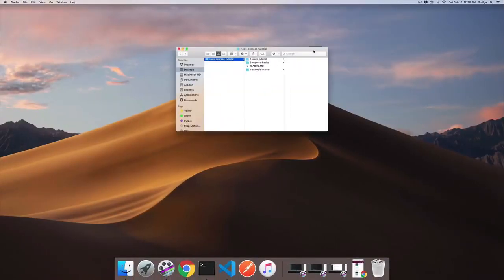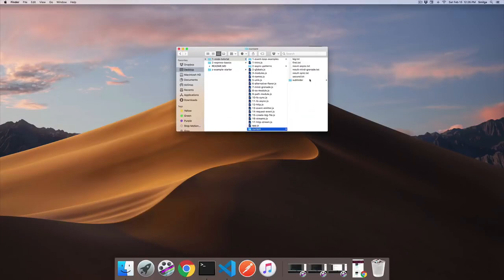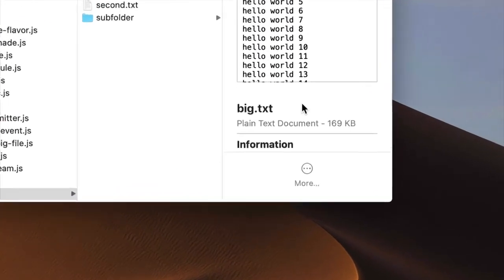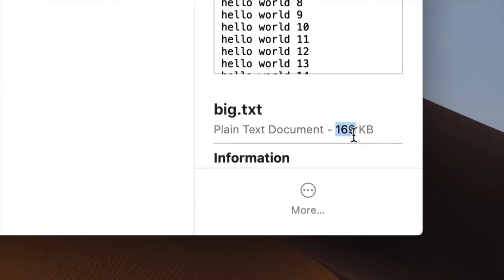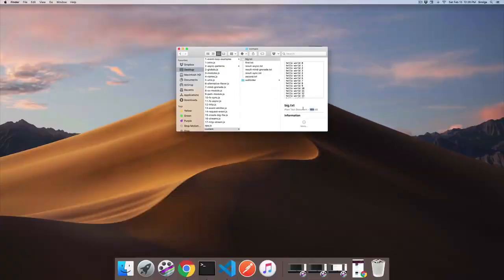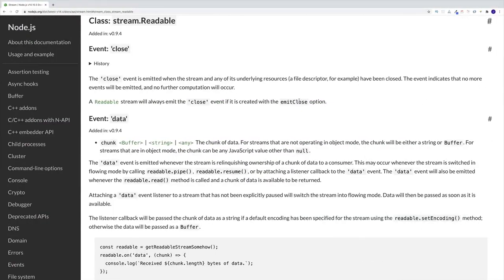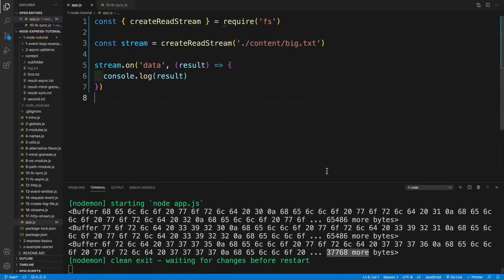And then we're getting the reminder. Now, just to prove my point, I'm going to go to my folder and look for my content. In there, if you take a look, the big text file we created is 169 kilobytes. So as you can see, now we're reading data in chunks.